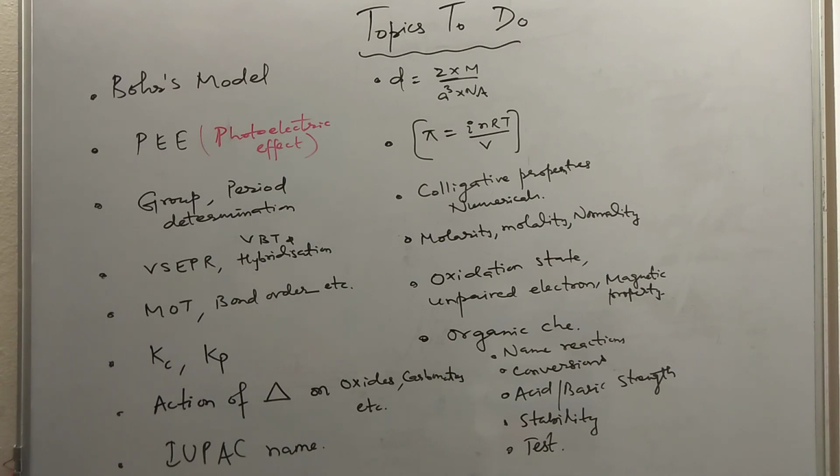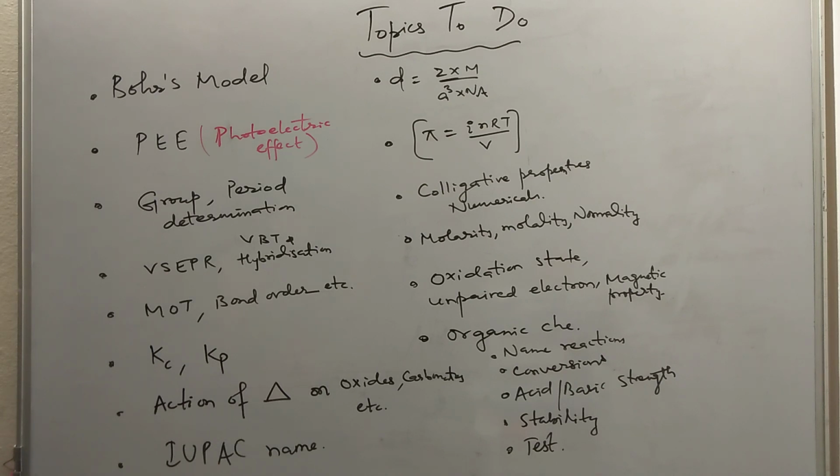You should know how to find the basic strength in the case of amines, aromatic and aliphatic. In aqueous phase and in gaseous phase, what are the stabilities of carbocations, carbanions and free radicals. Then the different tests of alcohol, like Lucas reagent, the Victor Meyer test, the test with copper at 573 Kelvin. So these are the important topics from organic reactions you have to master. You have to know the intermediates, like the Reimer-Tiemann reaction happens through dichlorocarbene. So name reactions you have to master. You can see the name reaction video on my channel also. There are lots of organic videos also.